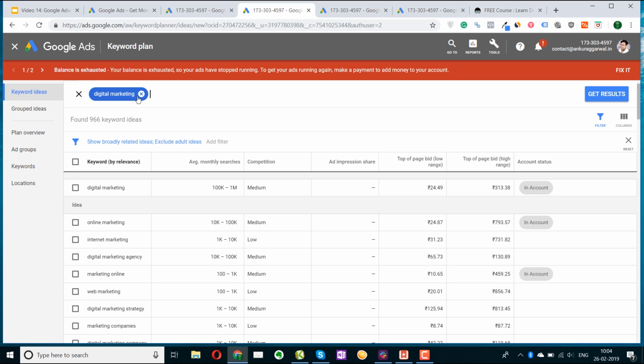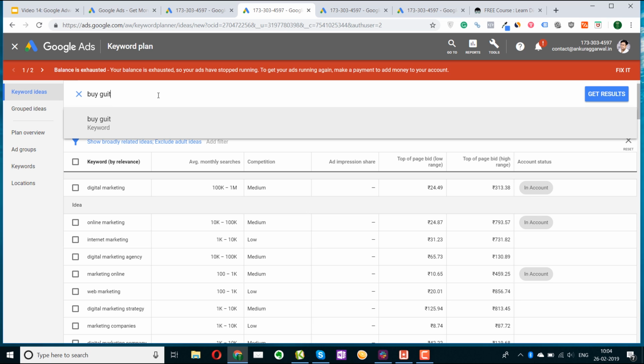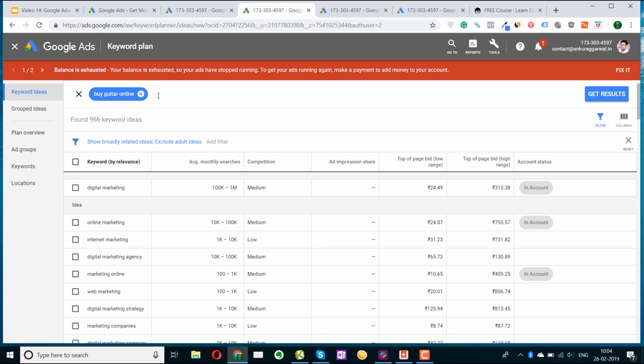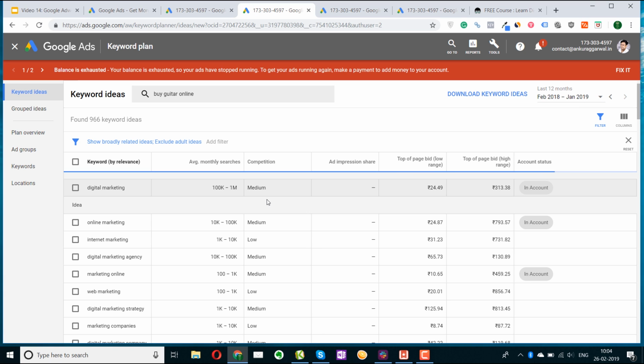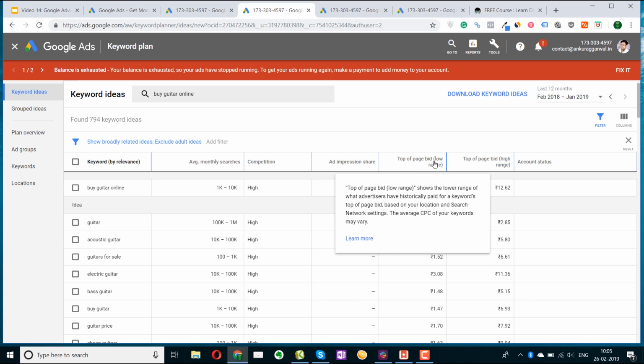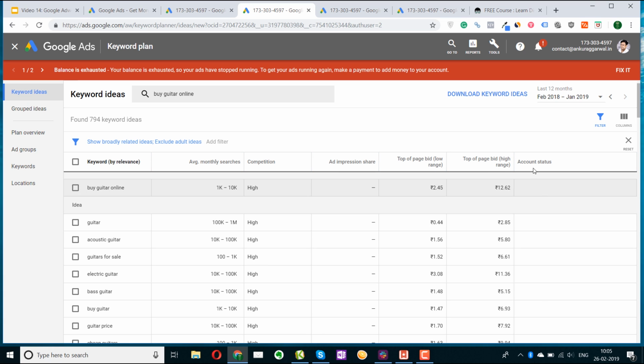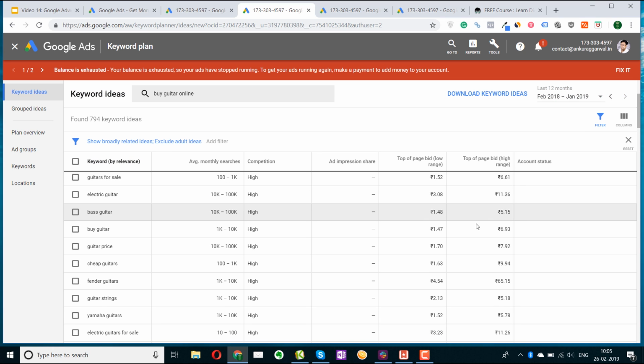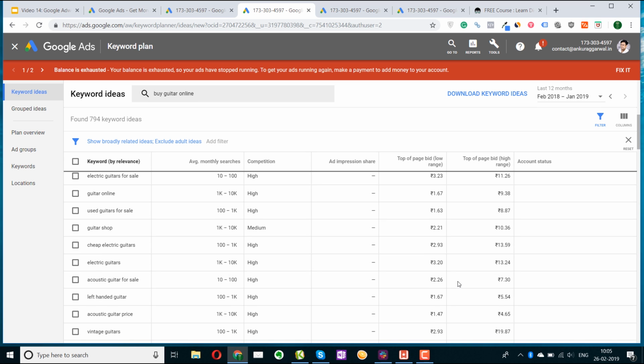Like instead of digital marketing, let's say you are selling guitars, then people might be interested in best guitar or buy guitar online. Let's search for this, get results. So buy guitar online has a search volume of 1,000 to 10,000 and the top of the page bid, the low range and the high range, revolves in the range of 2 rupees to 12 rupees. Because digital marketing is a competitive keyword, that is why the per click rate was higher compared to buy guitar online. The CPC rate for these keywords is not that high. It's 1 rupee, 5 rupees. So the range is good.